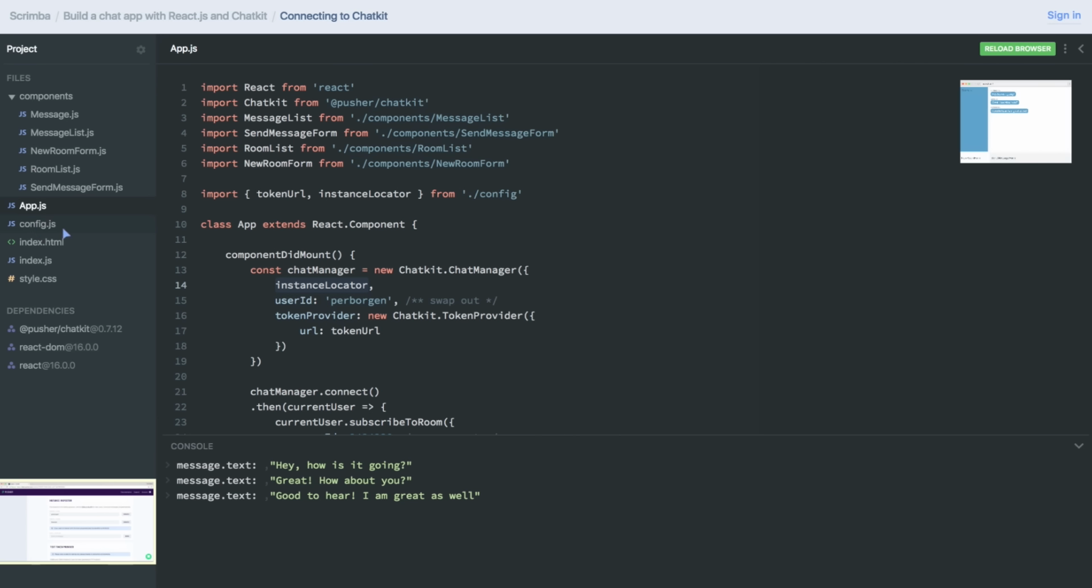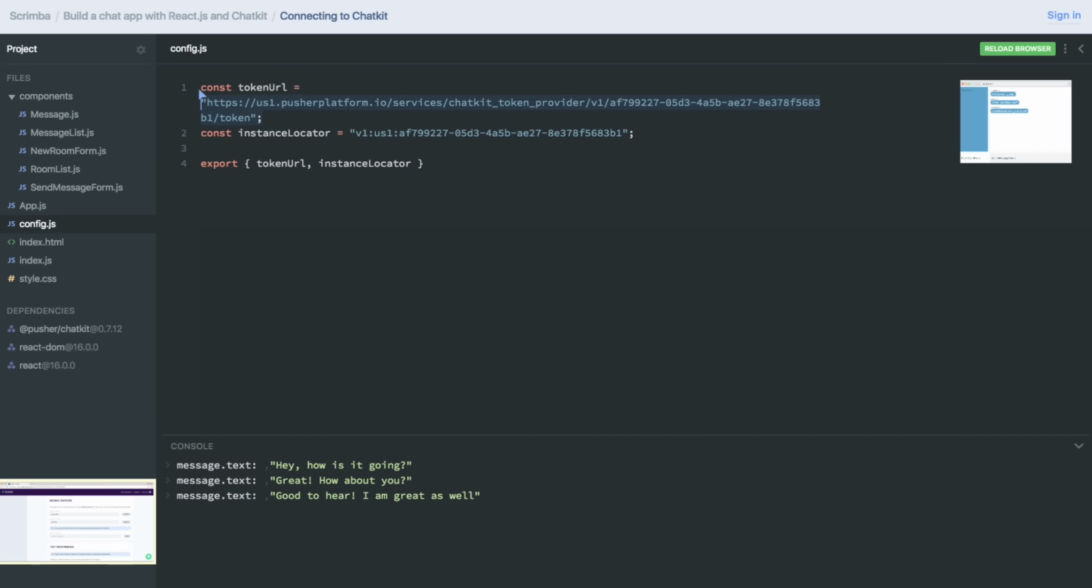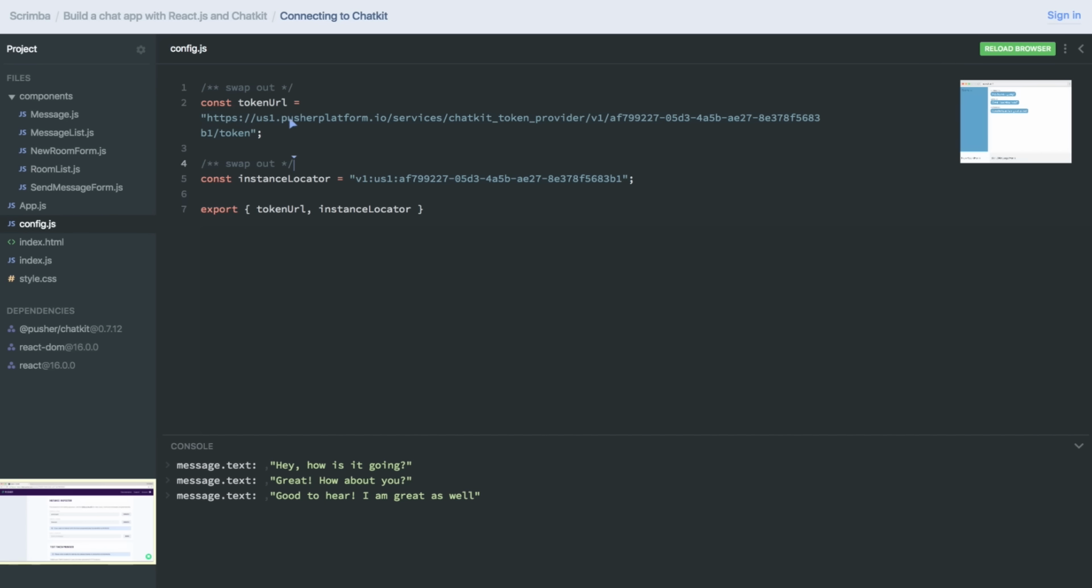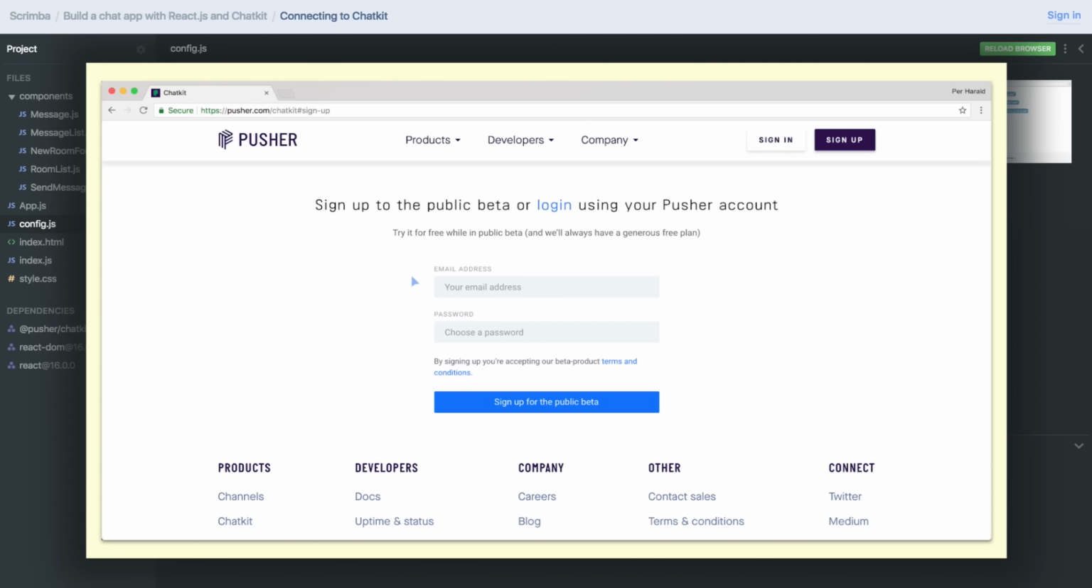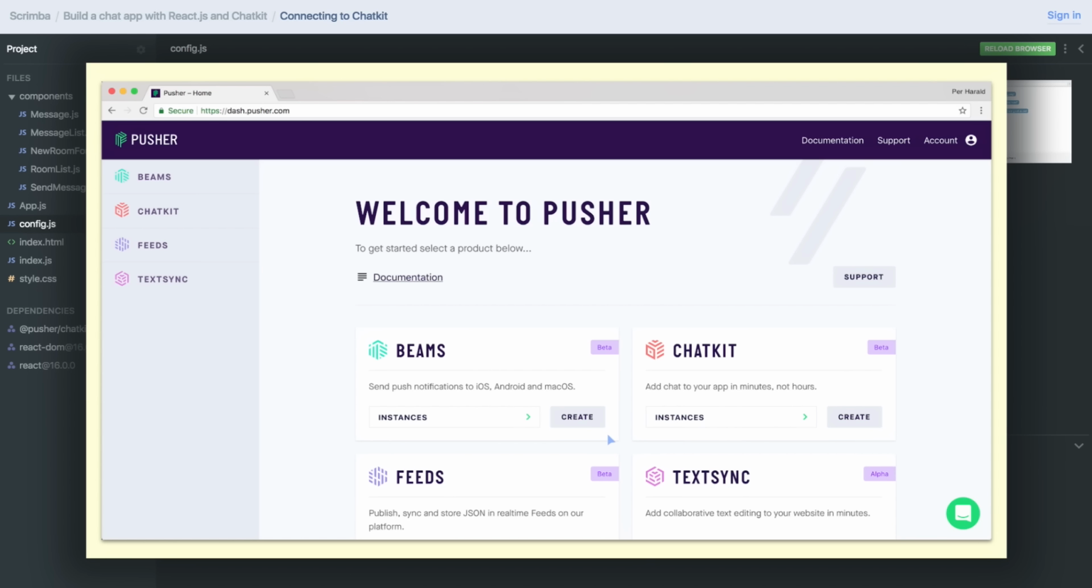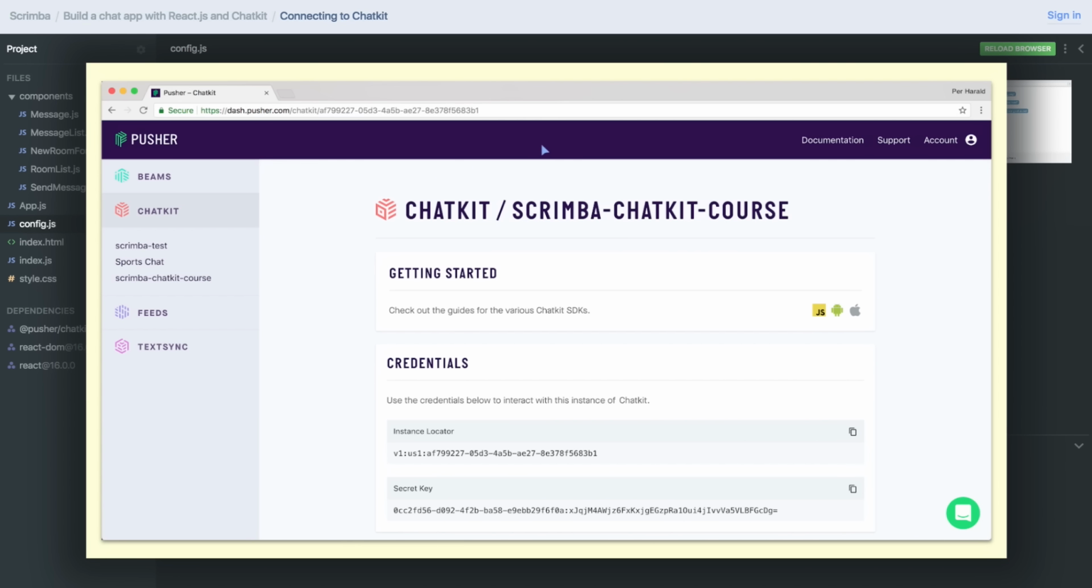However, they're located in the config.js file. So I'll add a comment here and here. Swap out this one and this one. And the way you do that is by first heading over to pusher.com/chatkit and either scroll down to the sign up area or click the sign up button here. Once you've created an account, you're taken to the dashboard, and there you're going to click the create button, and that'll create your very own Chatkit instance, which you'll give a name. And once you've done that, you're taken to the overview over your instance. And the first key you're going to copy is this instance locator.